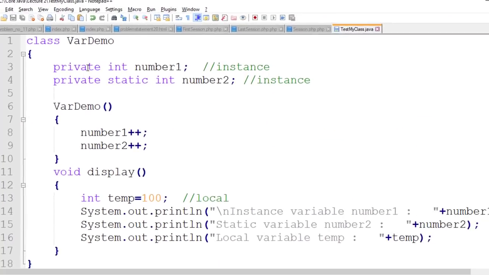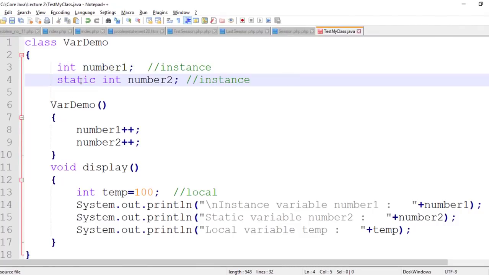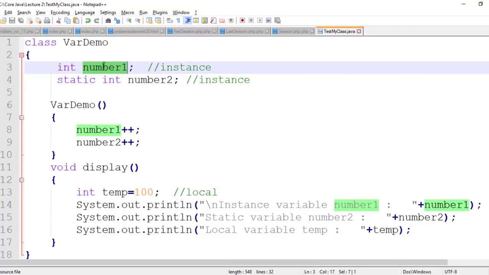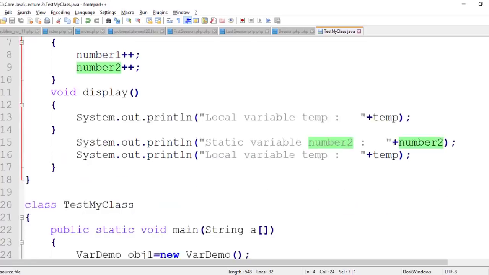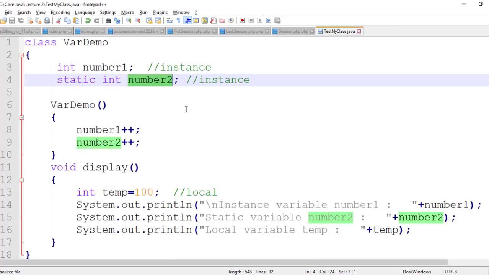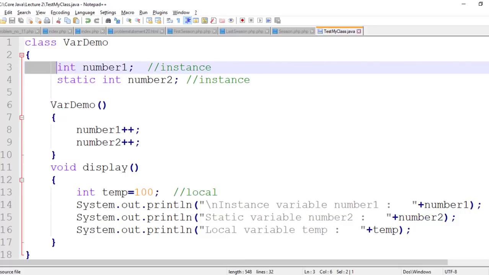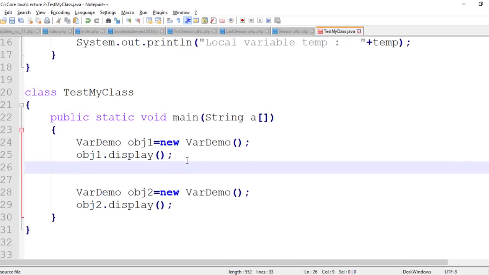Now suppose I remove this private. So what is the access specifier for number1 and number2 now? It is again default. That means, can I access number1 and number2 outside the class, in this test class? You can access it. Why? Because now it is not private, it is default. So default you can access inside the package. So here can I access it? Yes, I can access it.